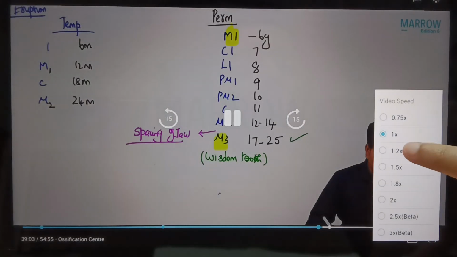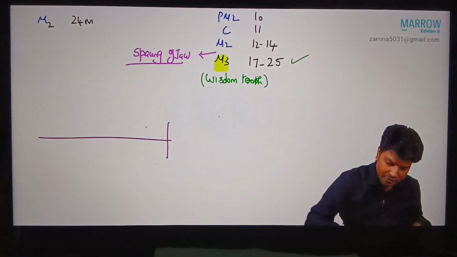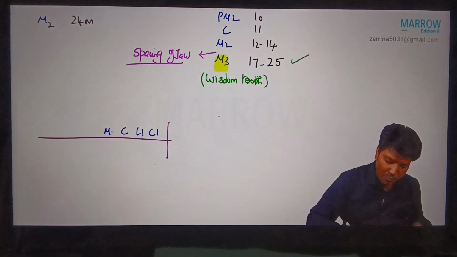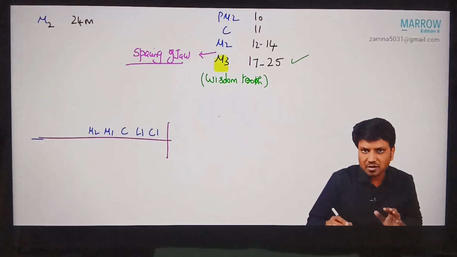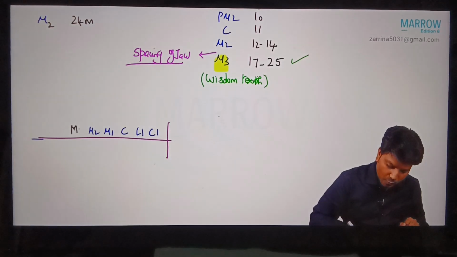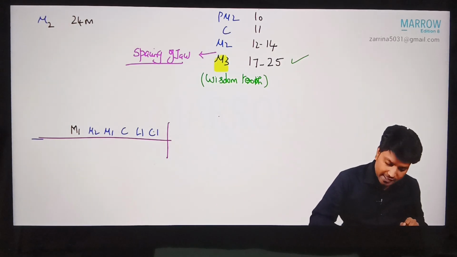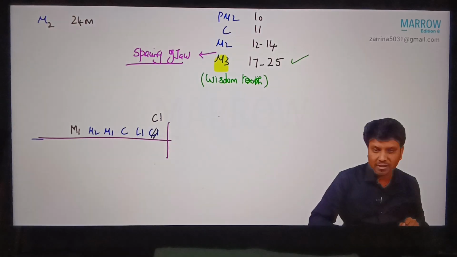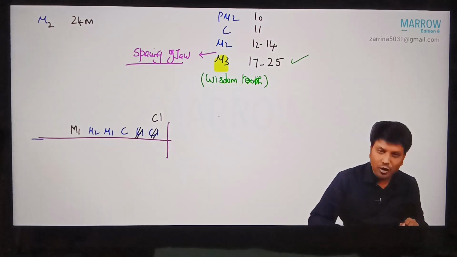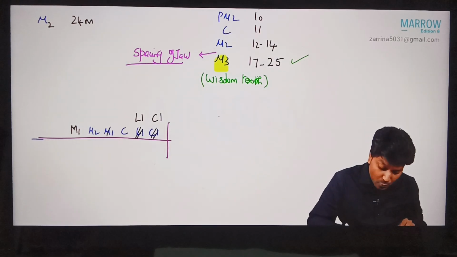Fine. Now there is one more important thing that you need to understand. Let us say these are all the temporary teeth: central incisor, lateral incisor, canine, molar 1, molar 2. At this point, the child is 2 years old. At the age of 6 years, the permanent molar 1 erupts behind the temporary teeth. After that, the temporary central incisor will fall and the permanent central incisor erupts. Then the temporary lateral incisor will fall, giving space, and the permanent lateral incisor will erupt. Then the temporary molar 1 will fall.